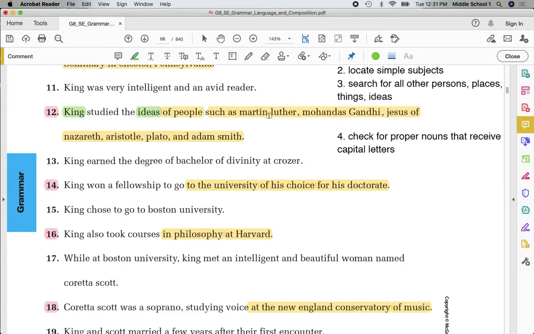Circle these names: Martin Luther, Mohandas Gandhi, Jesus of Nazareth, Aristotle, Plato, Adam Smith. Do you see the letters that should have an X through them? Put an X through the letters that need capitals.